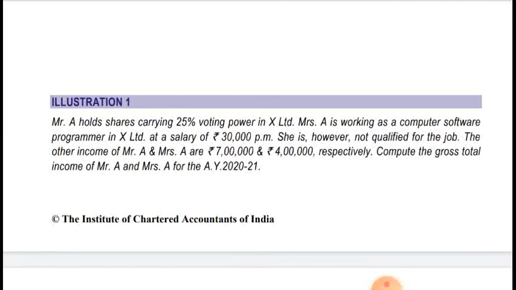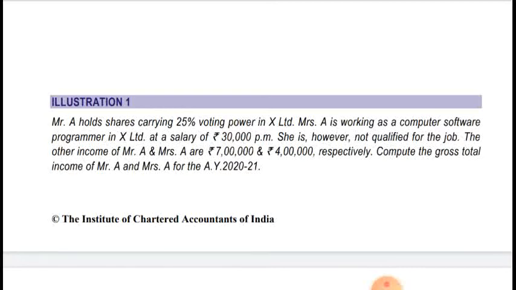She is however not qualified for the job. That is, she does not have the qualification for this job, but still she is working in that company as a computer software programmer.